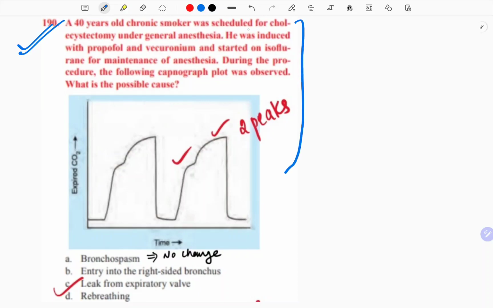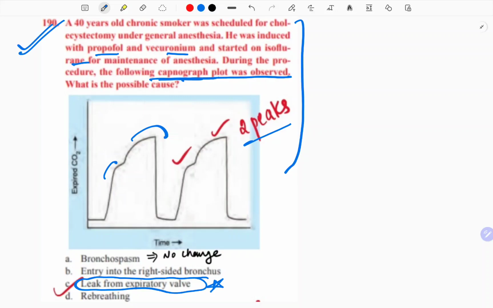A 40-year-old chronic smoker was scheduled for cholecystectomy under general anesthesia. He was induced with propofol and vancomycin and placed on isoflurane. During the procedure, the following capnograph plot was observed. See, double peaks, 2 peaks, 1 peak here, another peak here. So the main reason for it is leak from the expiratory valve.